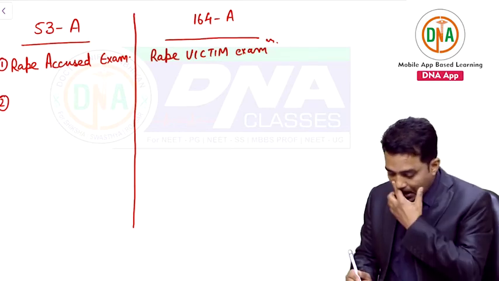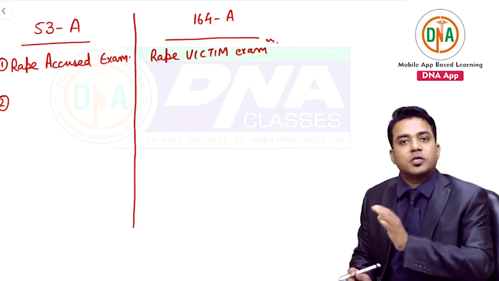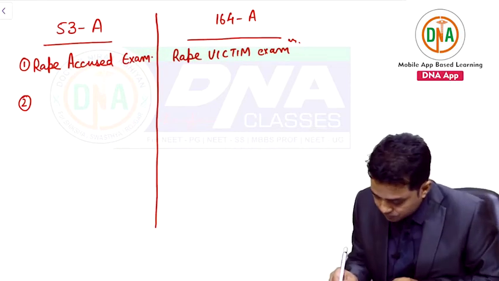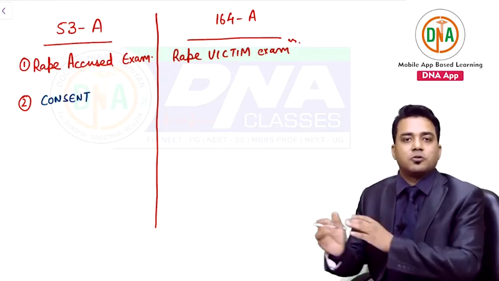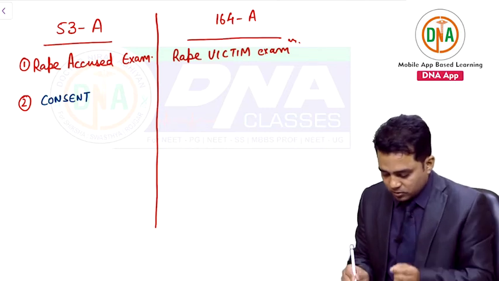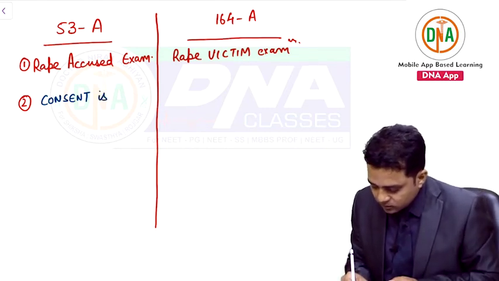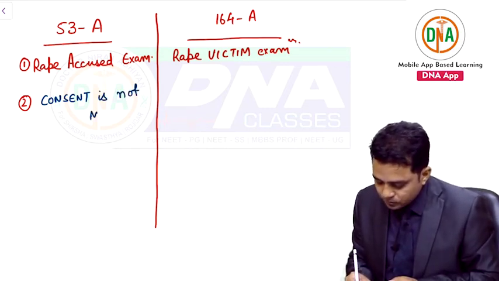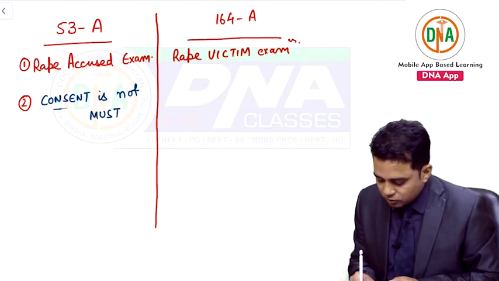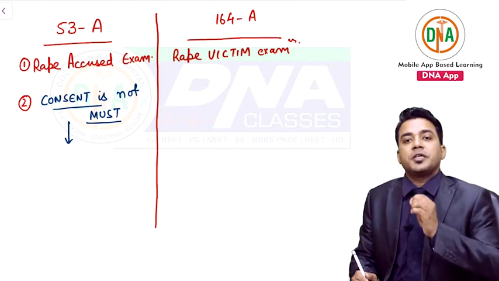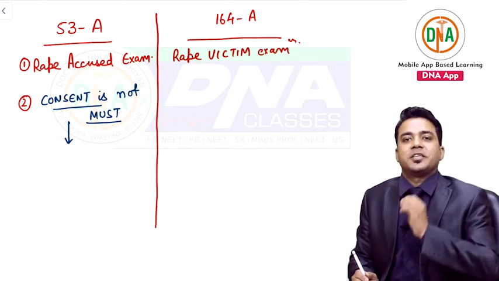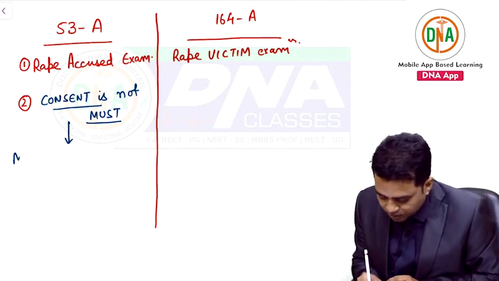Second is, consent of accused is not a must. So, always remember consent. If the accused says, I don't want to be examined, it's not like you will leave the accused. What is important is, consent is not a must. And if the accused is not consenting, you can use minimum reasonable force for examination of the accused.